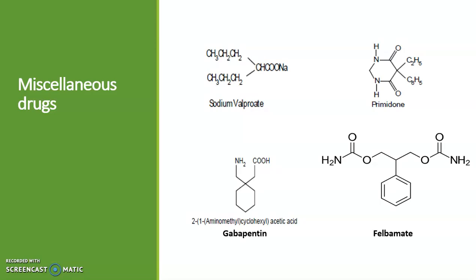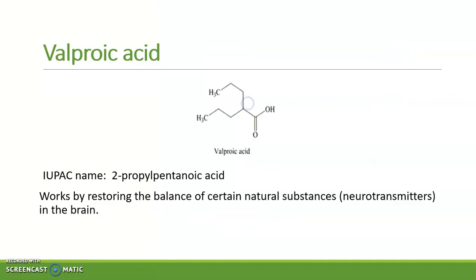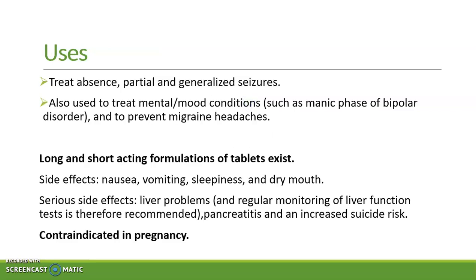Some of the other drugs are sodium valproate, primidone, gabapentin and felbamate. Sodium valproate or valproic acid. It is 2-propylpentanoic acid. It works by restoring the balance of certain natural substances in the brain. It is used to treat absence, partial and generalized seizures. Also, it is used to treat mental or mood conditions such as manic phase of bipolar disorder and to prevent migraine headaches.